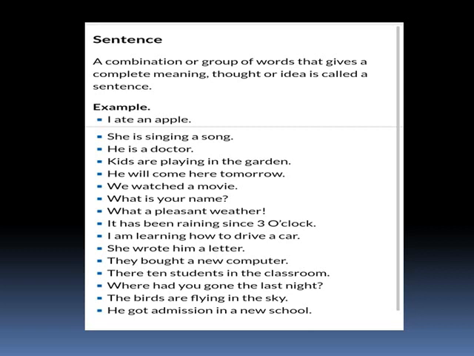Ideally, a sentence requires at least one subject and one verb. Sometimes the subject of a sentence can be hidden, but the verb must be visible and present in the sentence. Let's take an example. Suppose I say do it. In this sentence, a subject you is hidden, but verb do is visible.